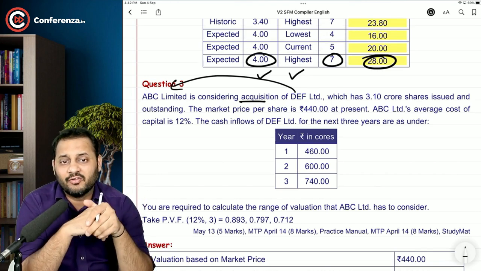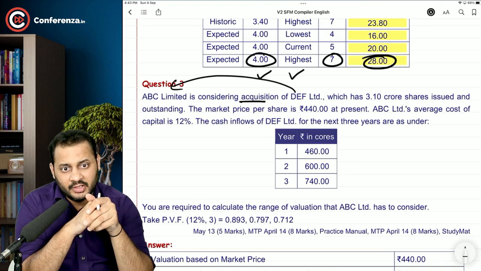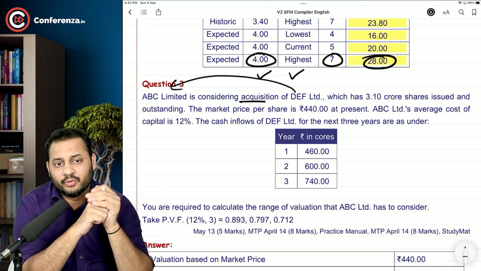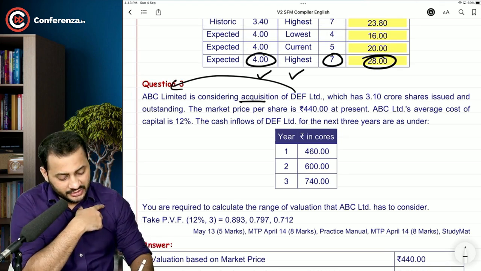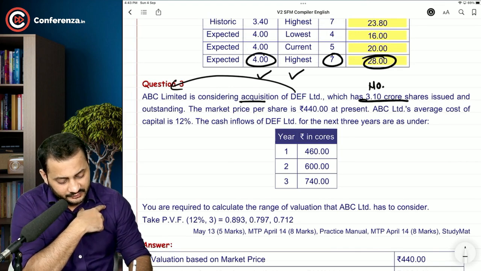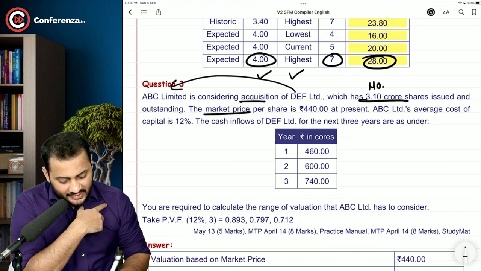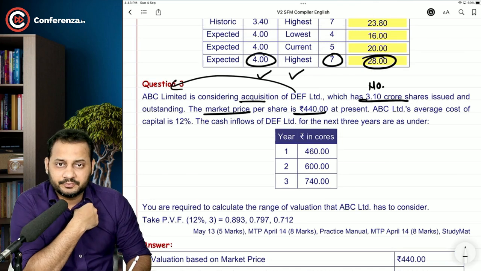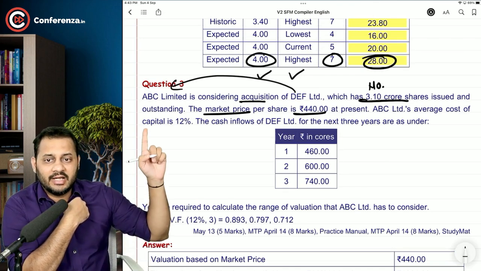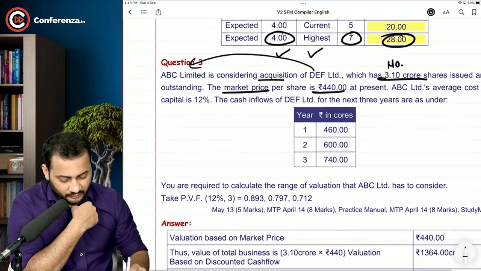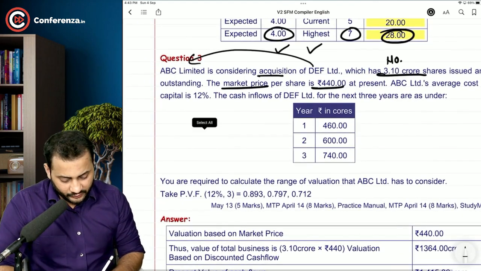So we are thinking of buying DEF Limited, which has 3.10 crore shares issued and outstanding. So this is the number of shares. The market price per share is 440. Sorry. ABC Limited's average cost of capital is 12%. So understand a few things.